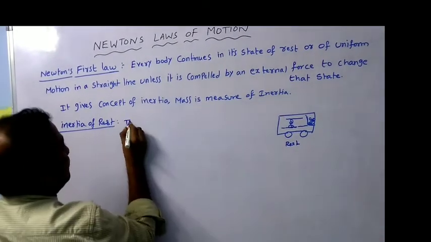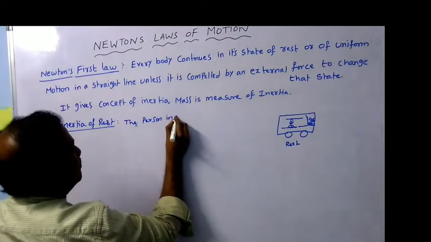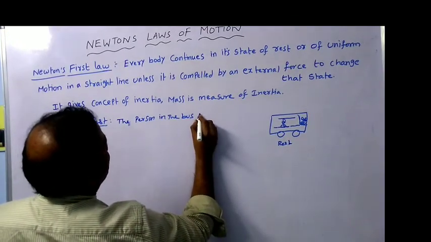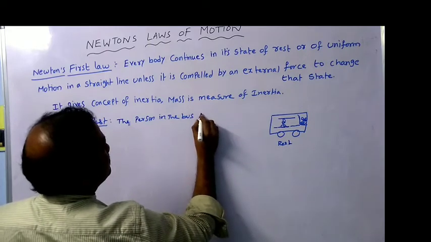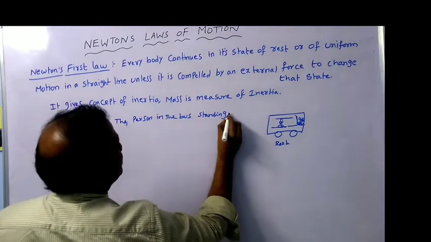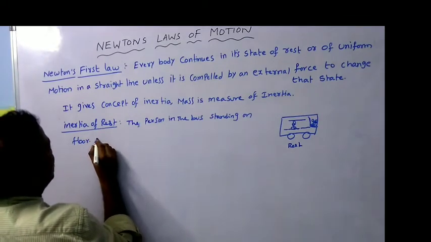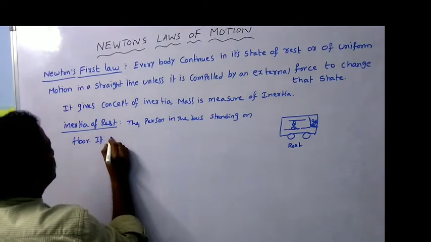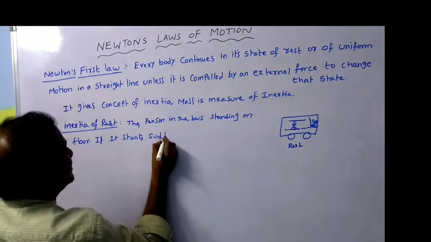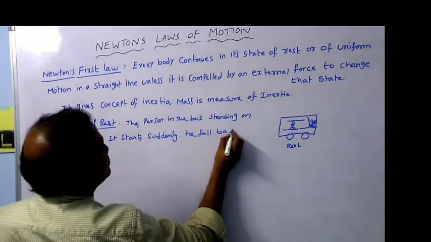That means the person in the bus standing on the floor, if it starts suddenly, this is important, he falls backwards.